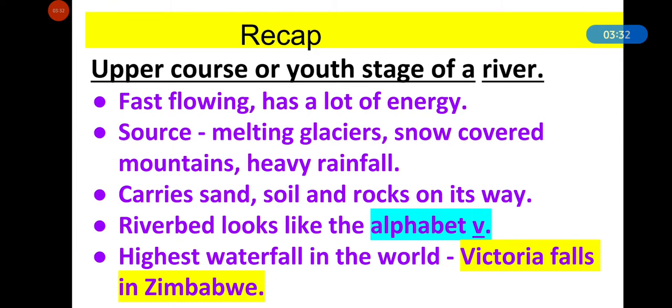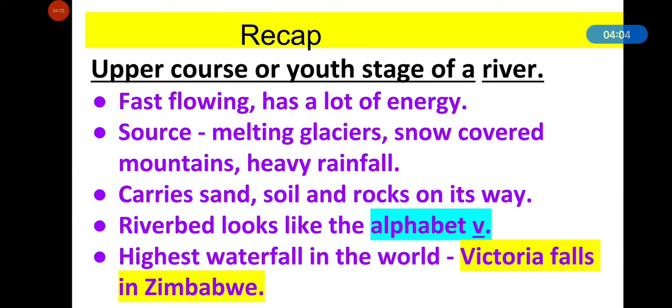A river begins from the top of the mountain by melting glaciers, melting snow of mountains and by heavy rainfall. When a river gets water from rainfall, it is called a rain-fed river, and when a river gets water from the melting snow of mountains, it is called a snow-fed river. So the sources of the river are melting glaciers, snow-covered mountains and heavy rainfall.